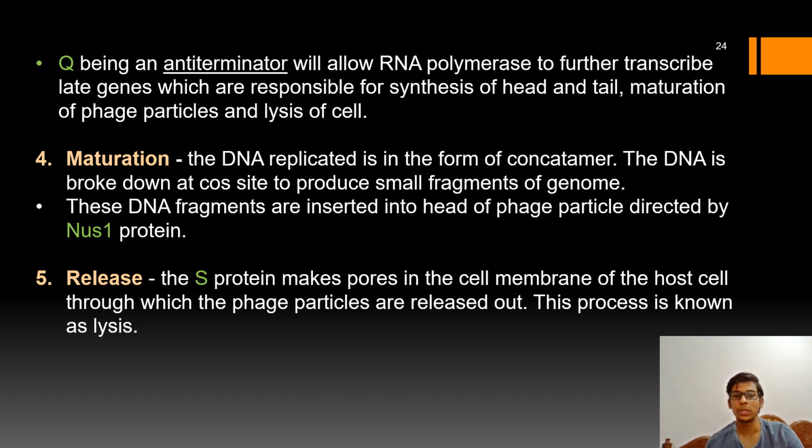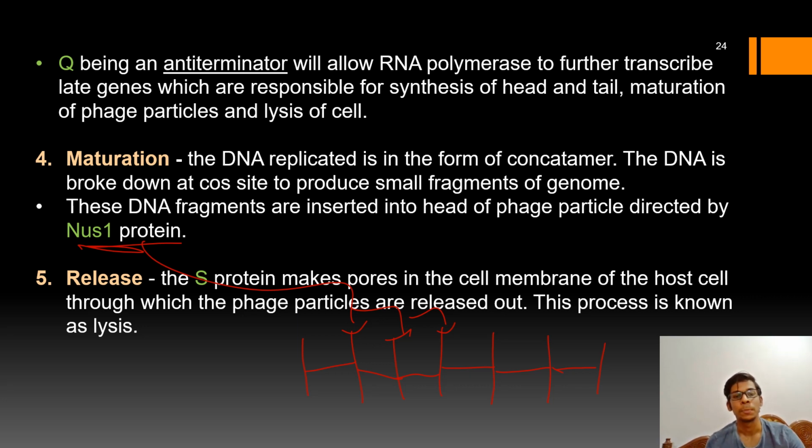Okay, so in the maturation process, the DNA that is being replicated will be in the form of a concatemer. You see, the fragments have not been formed yet, but they are joined together. By the action of the Nus1 protein, the DNA is broken into fragments, so that small fragments of DNA can be incorporated into the head regions.